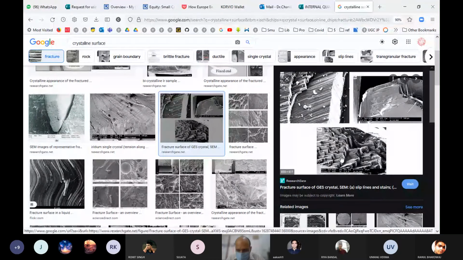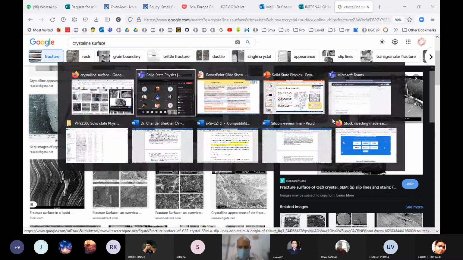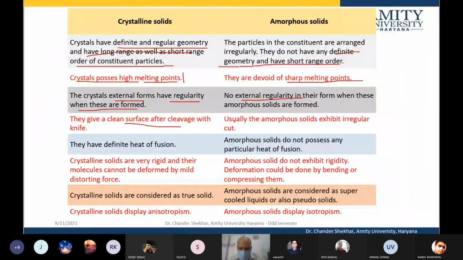What I'm trying to show you is that if a crystalline material is fractured, there are clear surfaces. There is clear evidence of the periodic arrangement of the constituents on the fractured surface. This is evident in this graph. This is one of the axes, and there is another axis. You can see this small distance is 20 micrometers, and at a very small scale there are these regular surfaces that appear after the surface is fractured. Usually amorphous material exhibits an irregular cut.